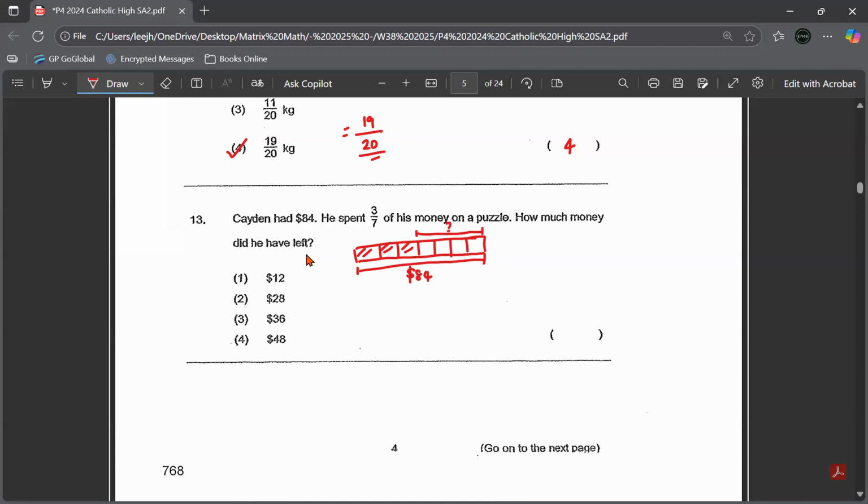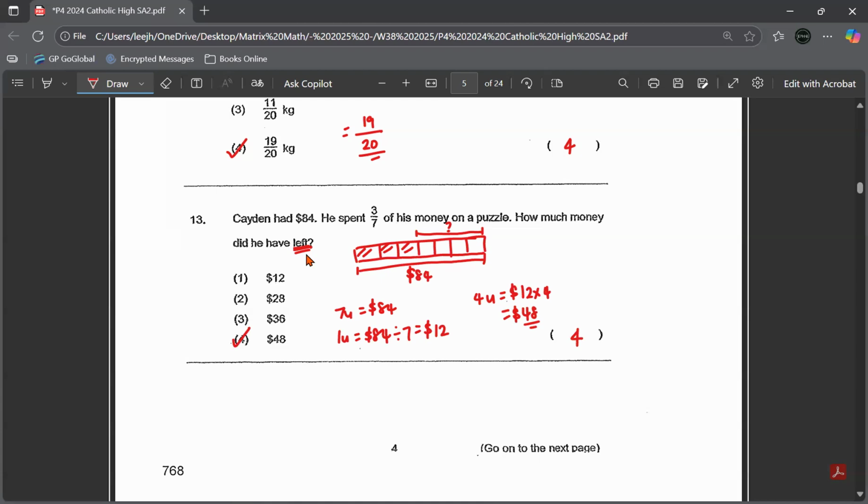So you can see how many units represent 84 is 7 units. So you look for 1 unit, 84 divided by 7, which gives me 12. But I want to find left, which is here, 4 units. So work out 4 units, 12 times 4. $48, which is option 4.